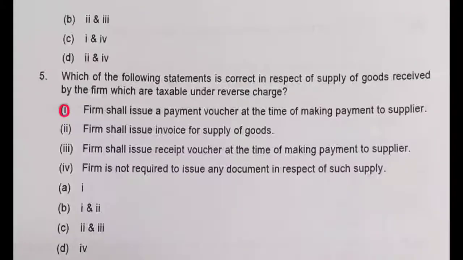And the firm shall issue a receipt voucher, it shall not issue the receipt voucher. The firm is not required to issue any document in respect of supply, no, the firm is required to issue a document. So the third and fourth are wrong answers. The first one is the correct answer: the firm shall issue a payment voucher at the time of making payment to the supplier. So answer A, that means Roman 1, is the correct answer.